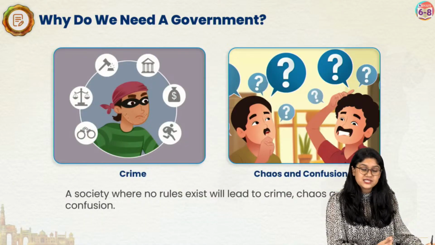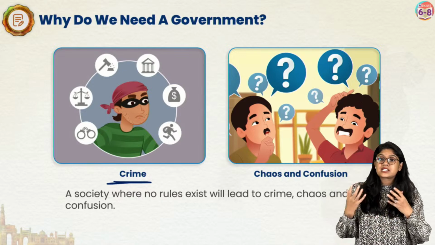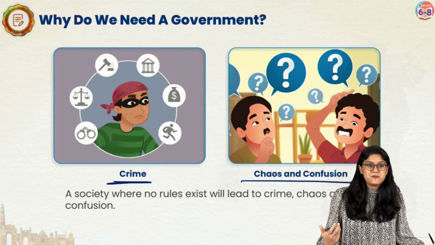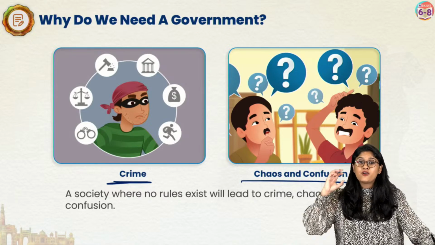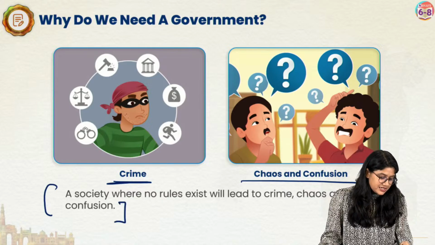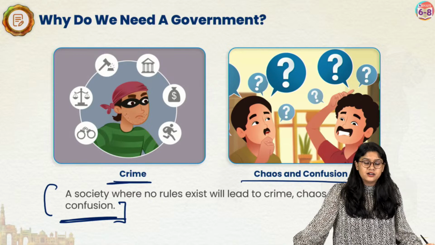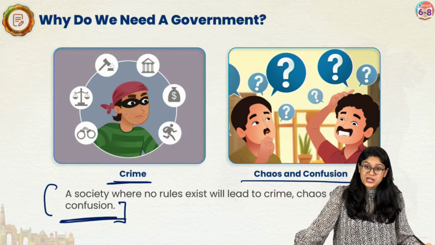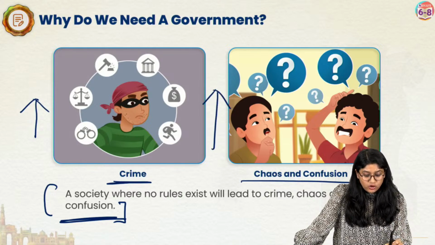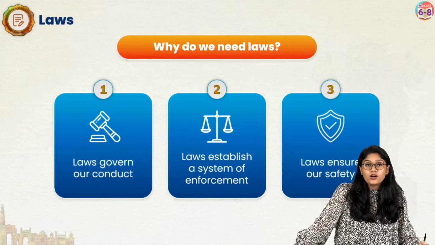Let's take an example for it. We have various crimes that happen in the society. We have chaos and confusion amongst the people. There are a lot of debates and a lot of disputes that happen. So, if a society is living without any rules, what will happen? It will be a very, very chaotic situation. We'll see an increase in the crime rate, and of course it will create a lot of confusion amongst the individuals. So why do we need the law or the government?